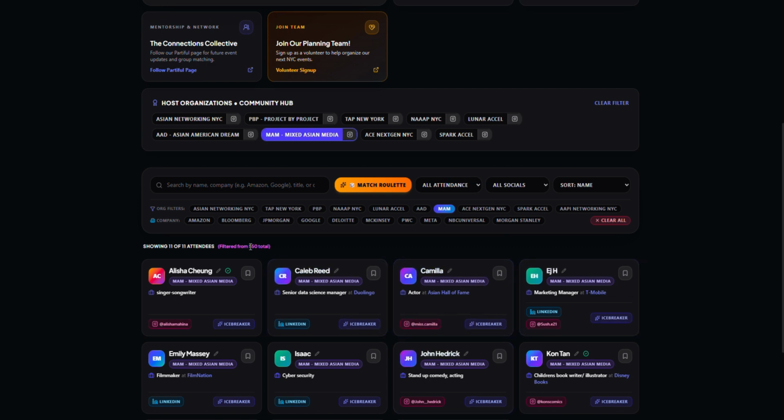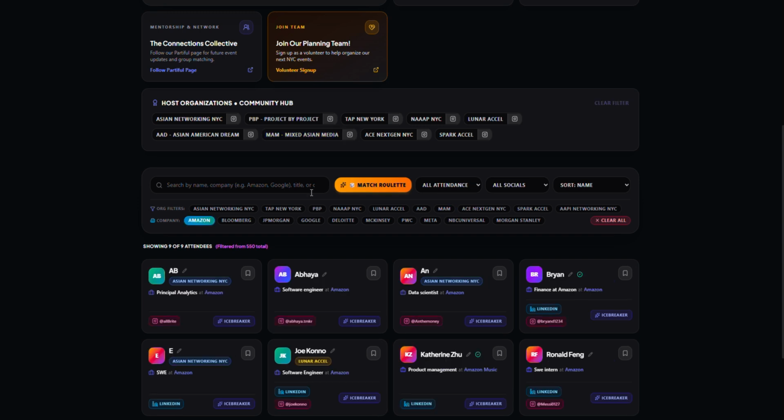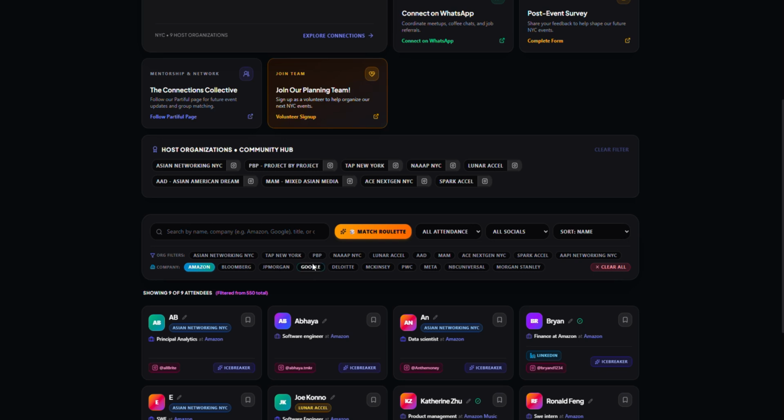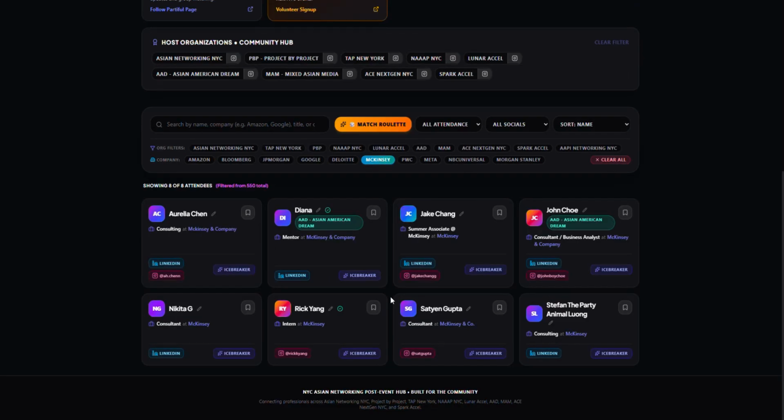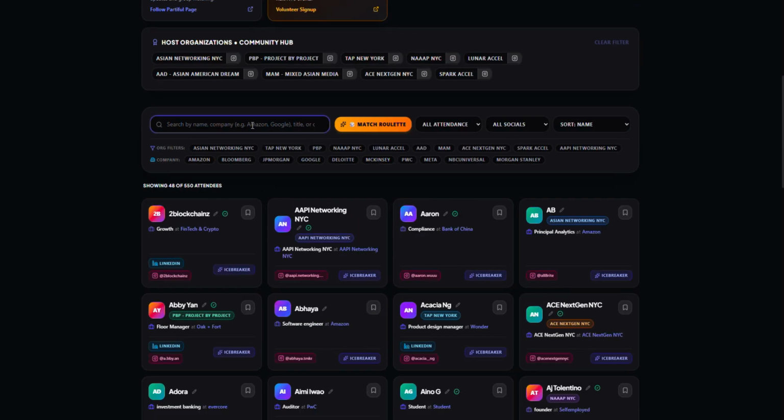And there are over 500 names here of people you can add. So if it helps to search for some people, you can do that. Just make sure you clear the filters. You can see who works at Amazon quickly, some people who work at Google or McKinsey. If you're looking to find out more about their company, what it's like, you're definitely free to do that.